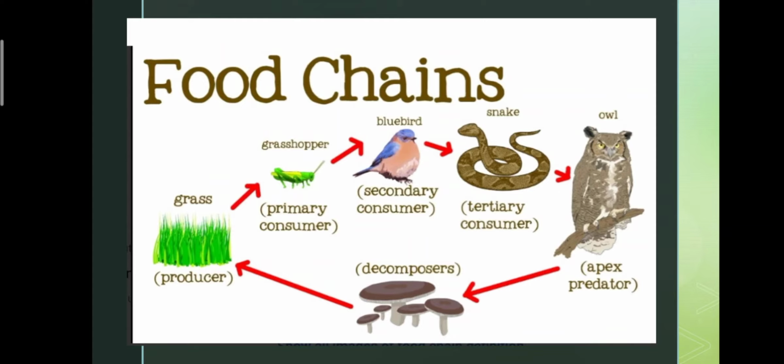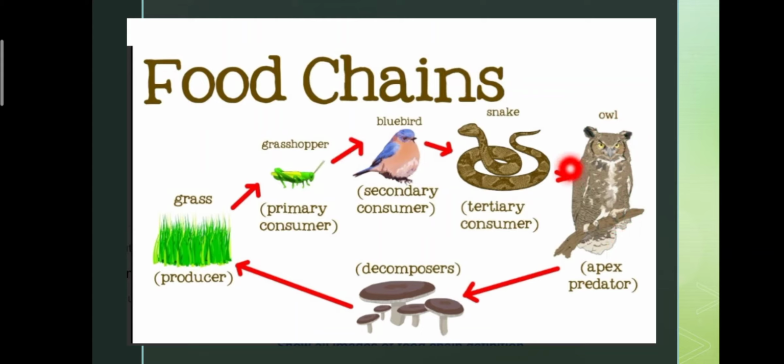Plant is a producer eaten by grasshopper. Grasshopper acts as a primary consumer. Grasshopper is eaten by this bluebird. It acts as a secondary consumer. This bluebird is eaten by snake. It acts as a tertiary consumer. A snake is eaten by owl. It acts as a predator.